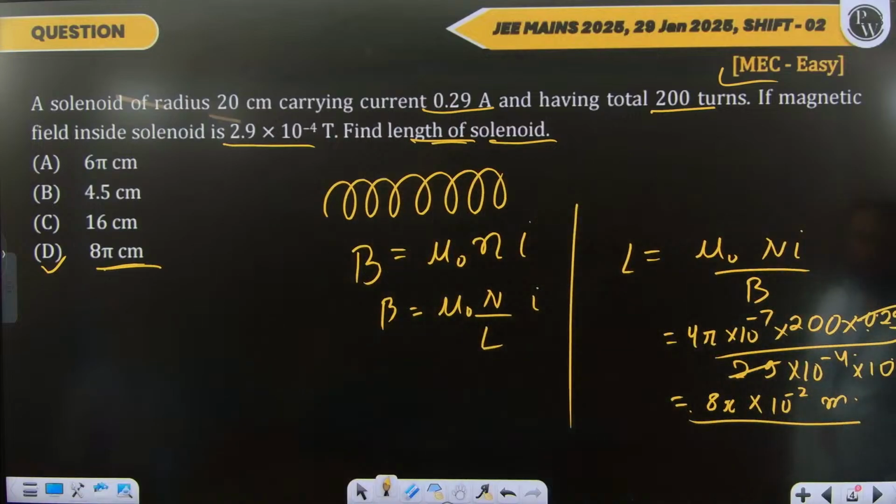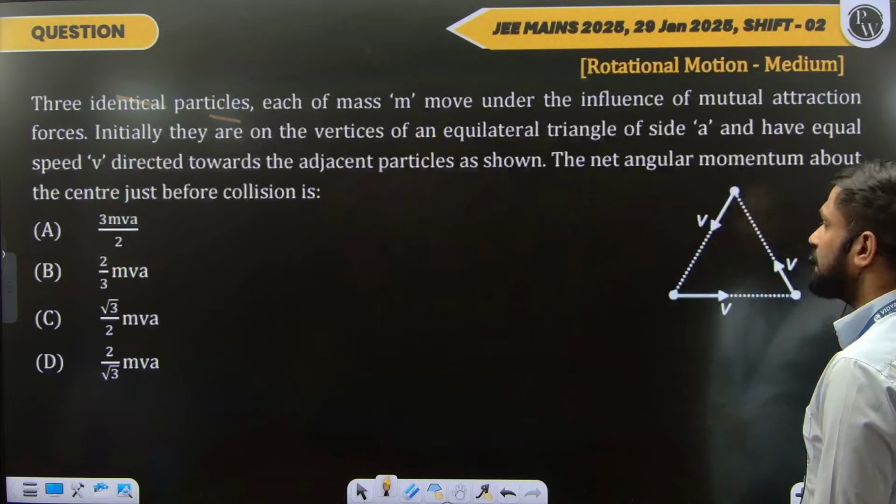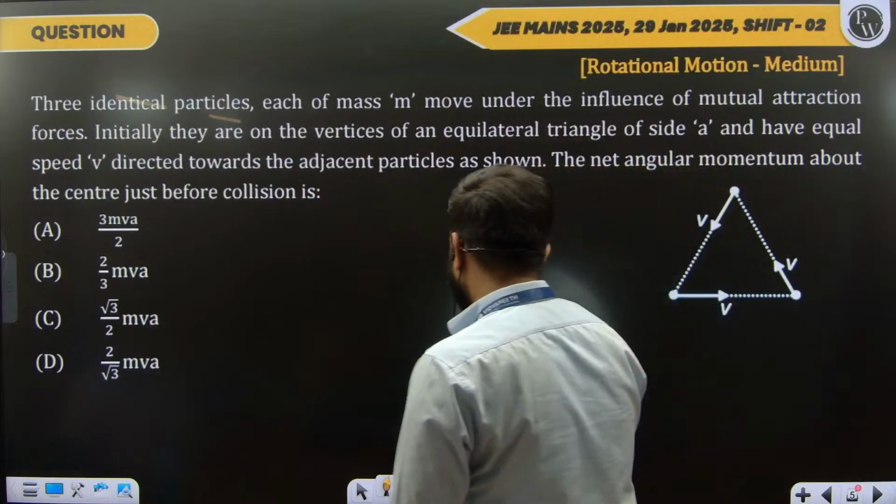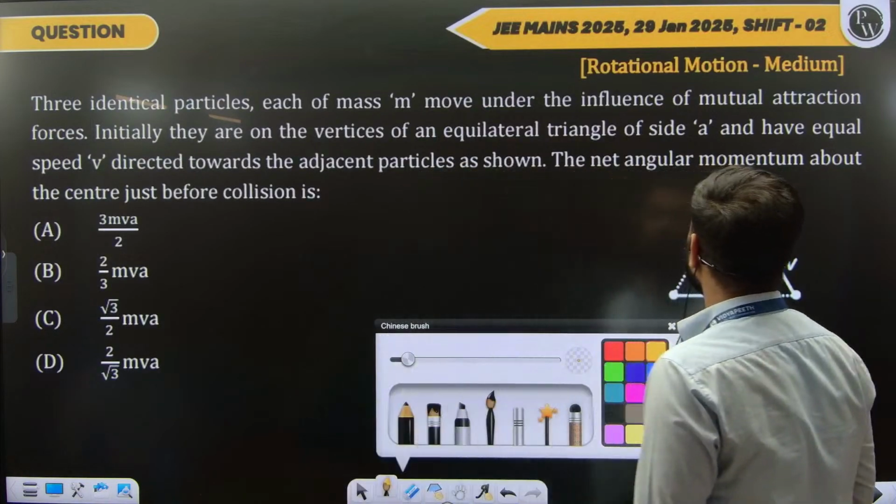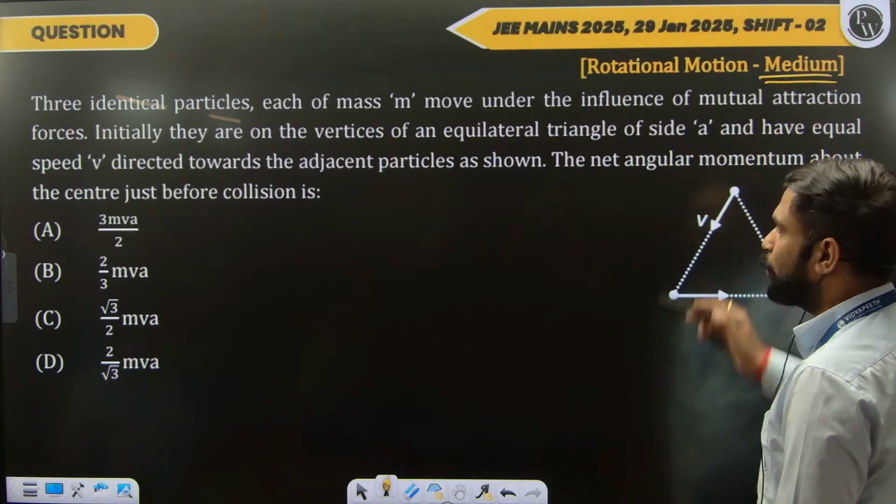Alright, so it was again a pretty easy one from magnetism. Let's go for the next one. Now this is a good one. This is a relatively better question, medium level, from rotational motion.